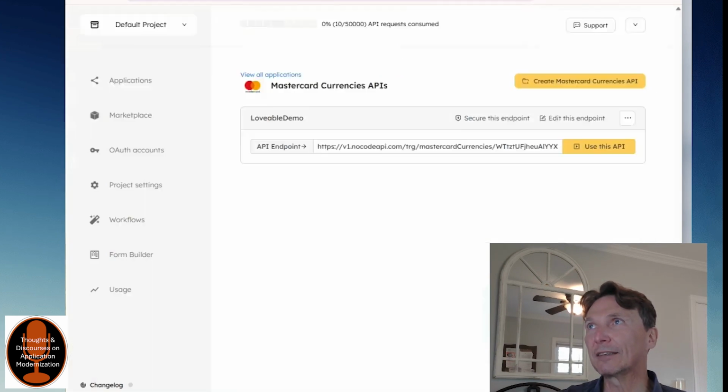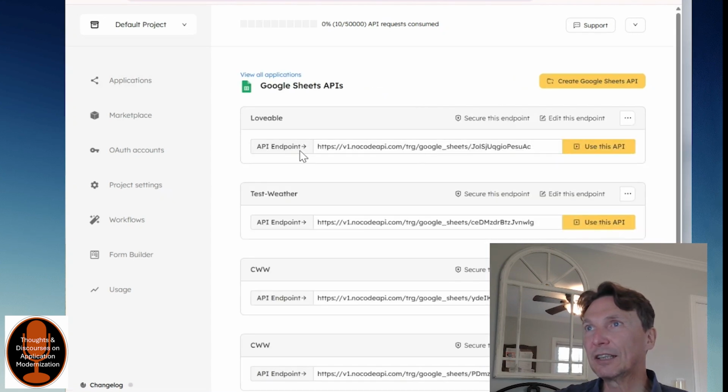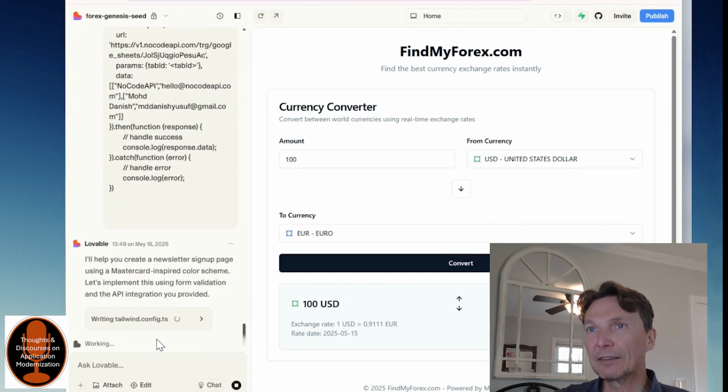So if I look at no code API, right, there's a Google Sheets integration. And so I can go and put data into Google Sheets using an API. Pretty simple solution there. And again, let's see what we can do, right? Again, it's all about APIs and being very specific about what data you give them and the format of the data. Let's see how well Lovable handles API.